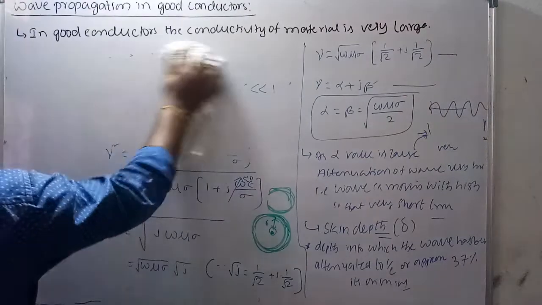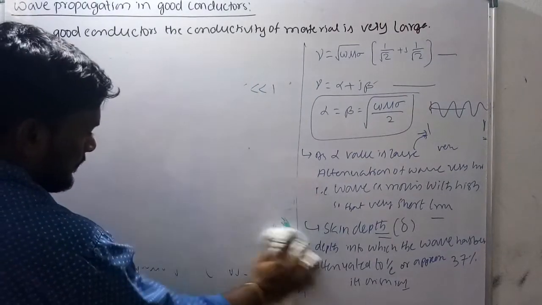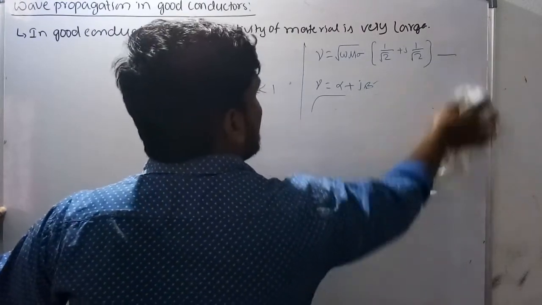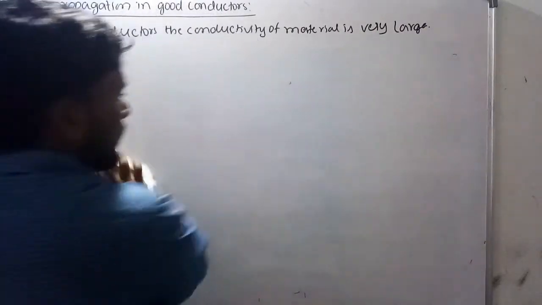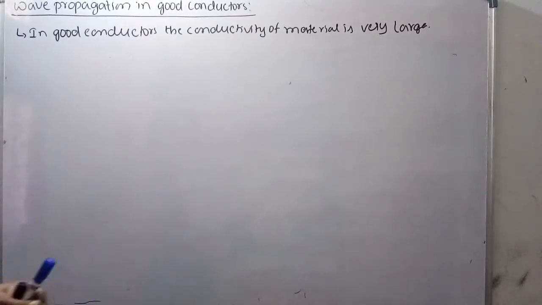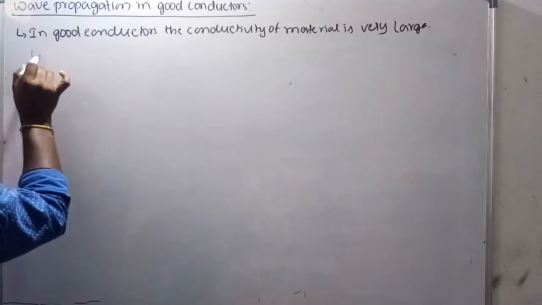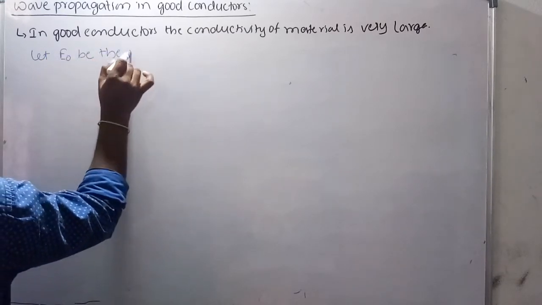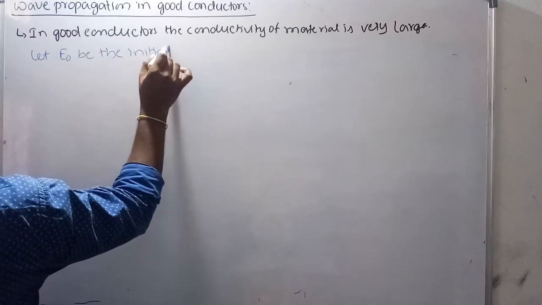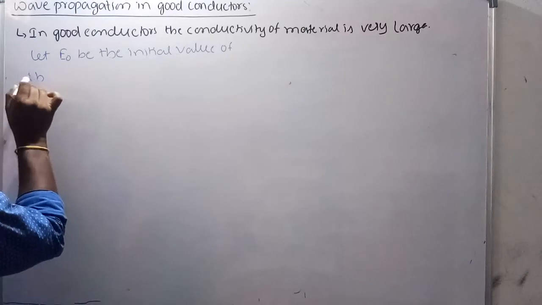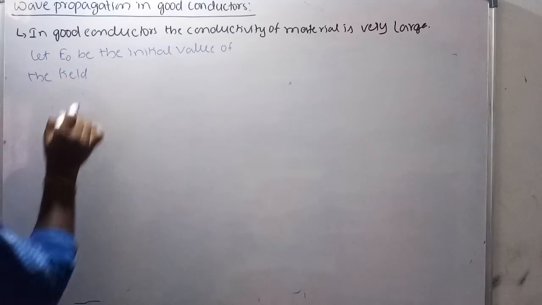Let E naught be the initial value of the field.